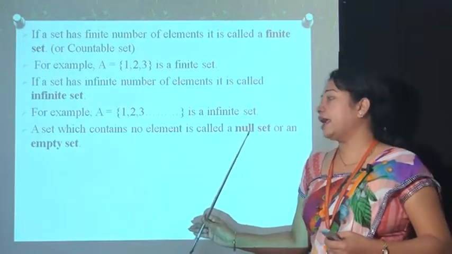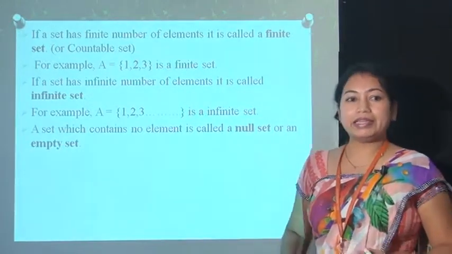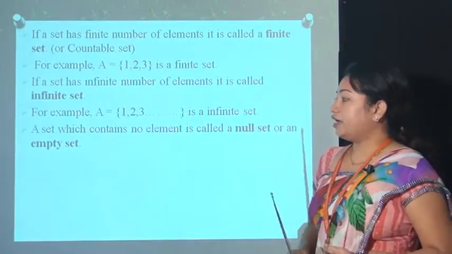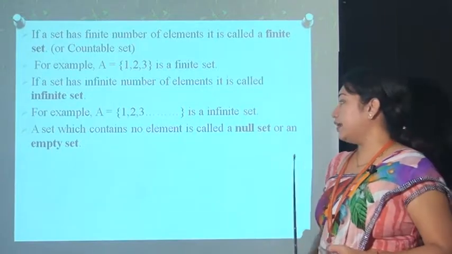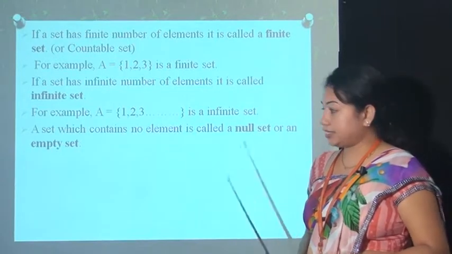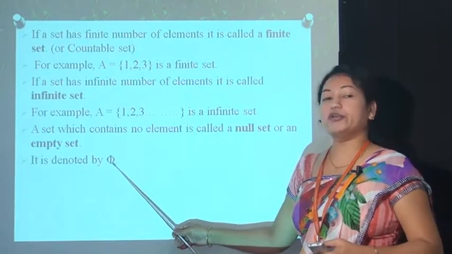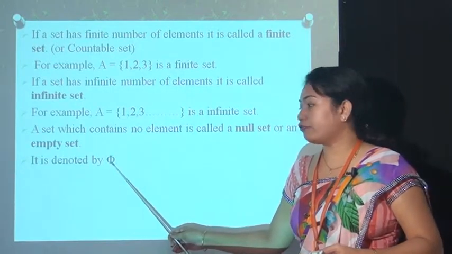Next point is empty and null set. Any set which contains no elements is called a null set or empty set. It is normally denoted by phi. The symbol is referred to as phi.